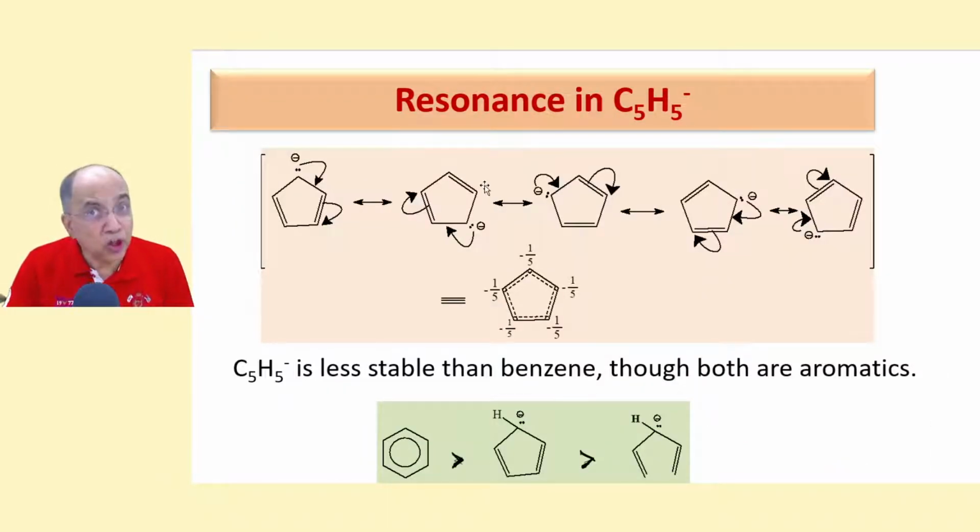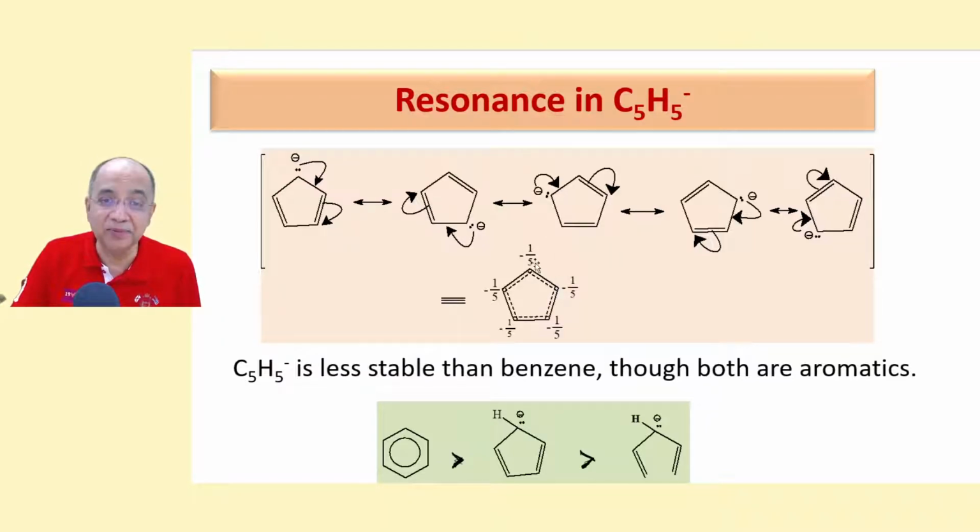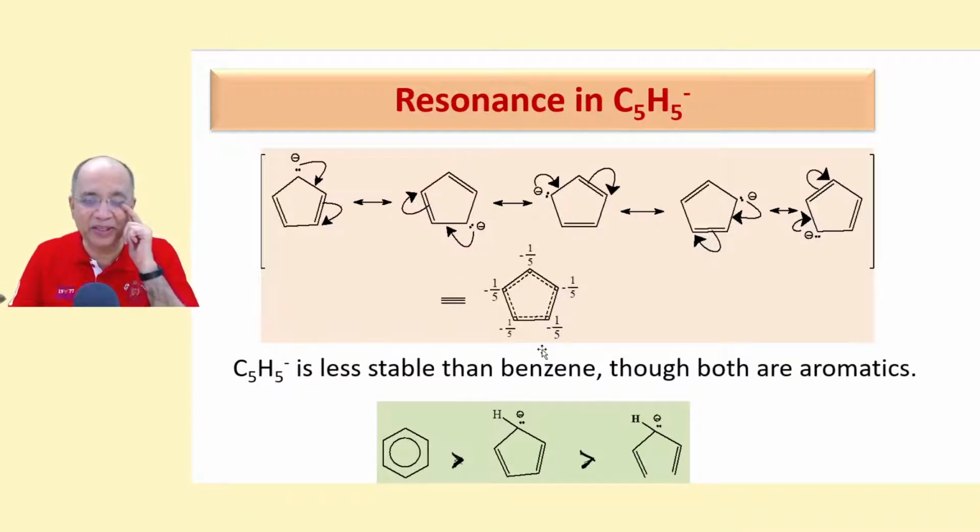Now, you can apply the VBT, valence bond theory, to draw 5 resonance structures of cyclopentadienide ion. Here, the negative charge comes here, then the allylic lone pair comes here, then the allylic lone pair comes again here. So you find in all these, every carbon is getting a minus charge. So in the hybrid, each carbon will carry an identical charge, that is minus 1 by 5. And these are all equivalent resonating structures, and hence you get this as the hybrid.